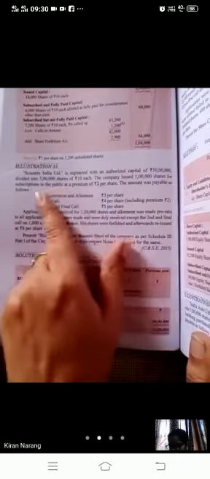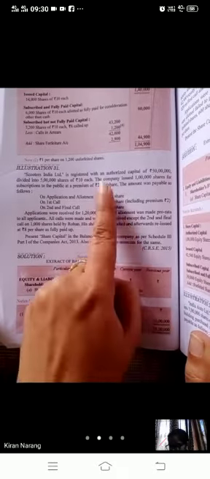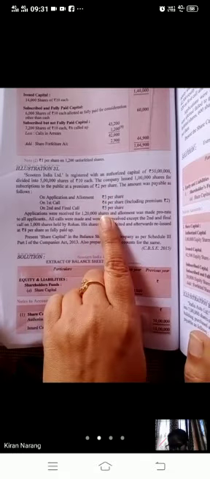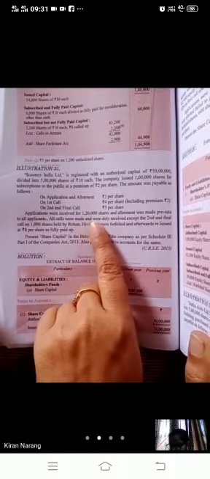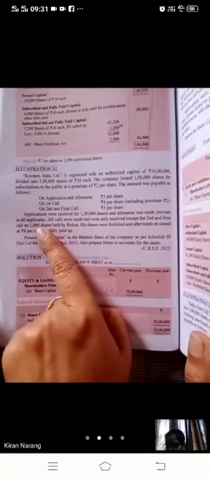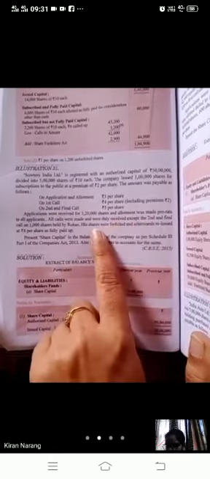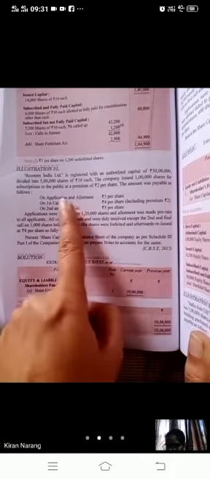Now see, we have issued on premium. Allotment rupees: application and allotment rupees 3, first call 4, second and final call 5 rupees. Total 12 we have asked for. Applications were received for 1,20,000 shares and allotment was made pro rata to all the applicants. Means we have given them 1 lakh shares. Those who have demanded 1.2 lakh, we have given 1 lakh because we only have 1 lakh shares.